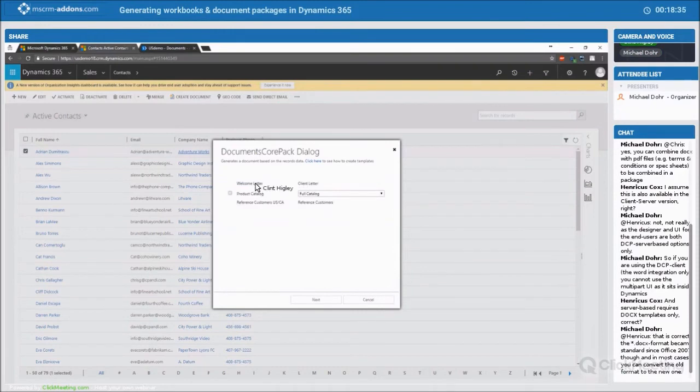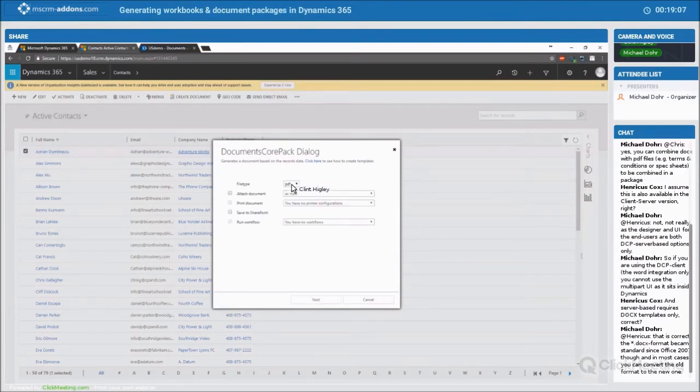And there we go. It's letting me know that I'm going to merge together this welcome letter and the product catalog. I can do the full catalog or the flyer here with the drop-down. Say, for example, I'm just going to pick the flyer. And then it's got our reference customers from US and Canada, and it's going to pull those in there. The worldwide customers are not shown because this particular contact is from the US. Once that's selected, go ahead and click next.